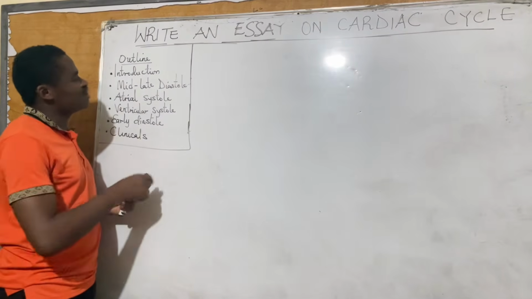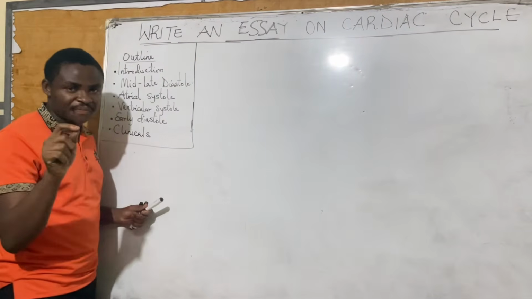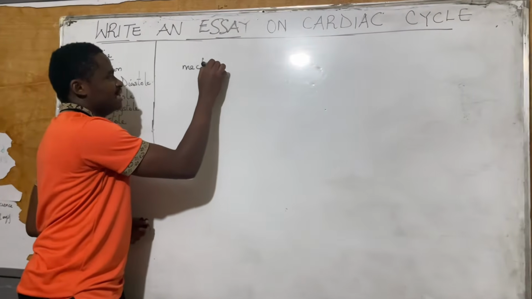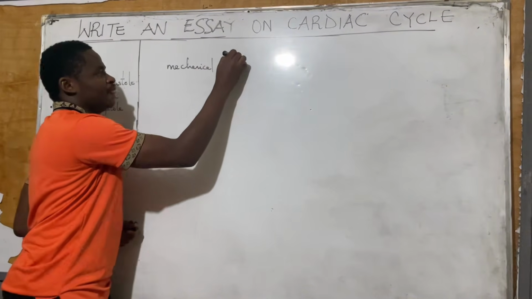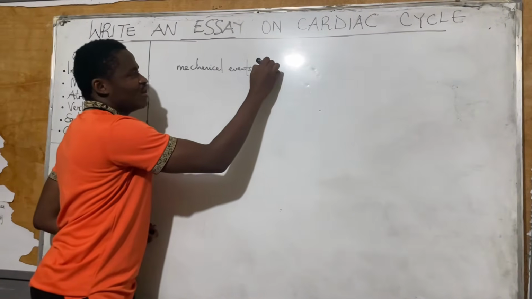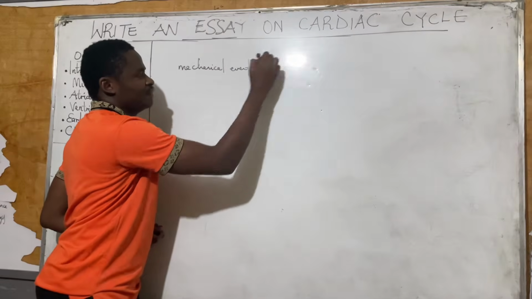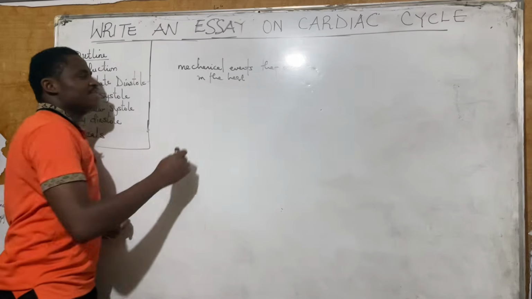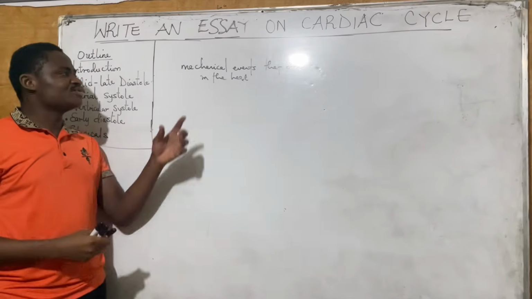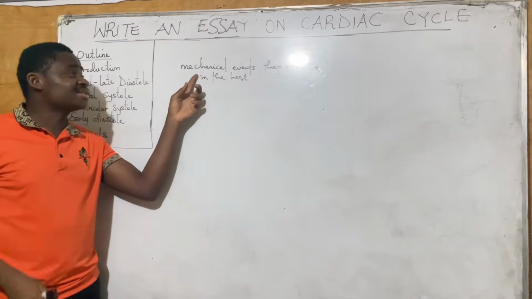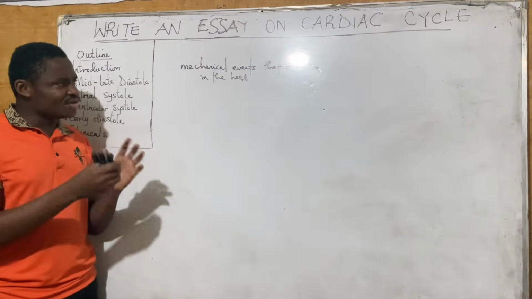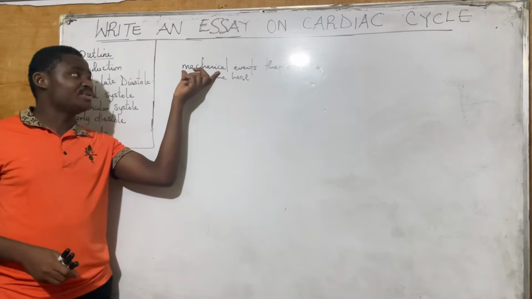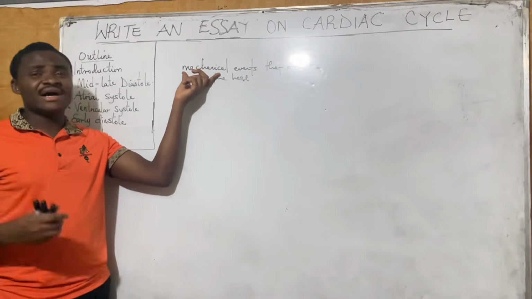What is going to be the introduction of the cardiac cycle? I will say the cardiac cycle is the mechanical events that occur in the heart. Now, actually, the mechanical events in the heart happen to be the manifestation of the electrical activity. When we see all these movements of ions, and muscles contract and relax, that is going to predispose the heart to mechanical activity.